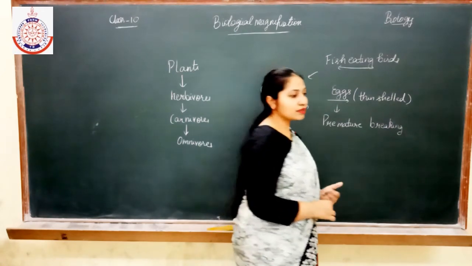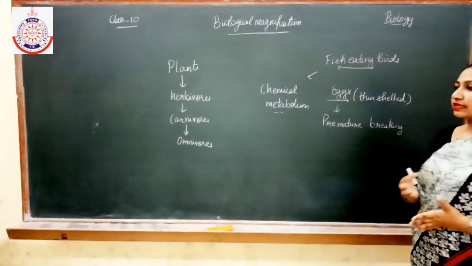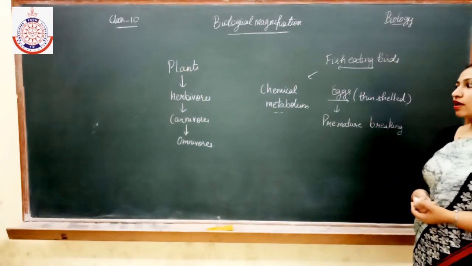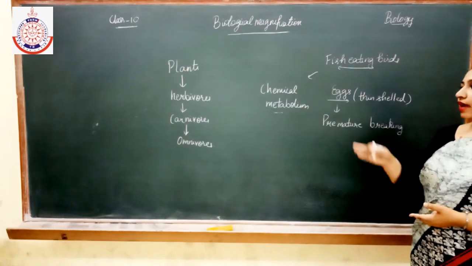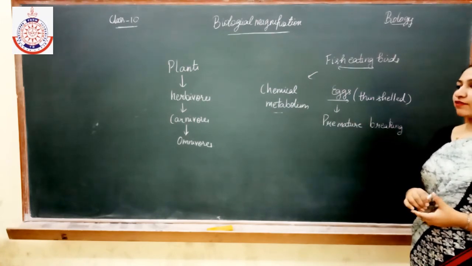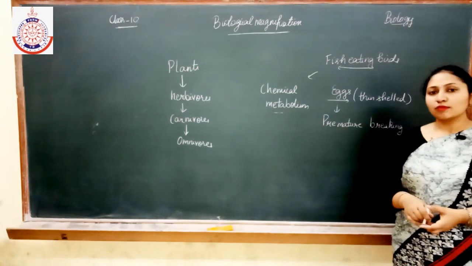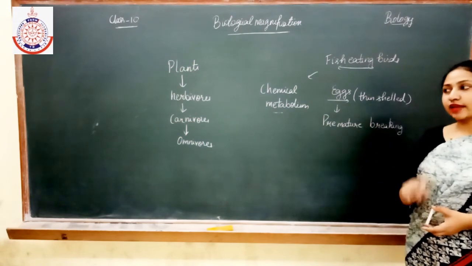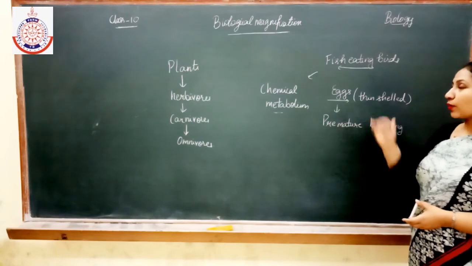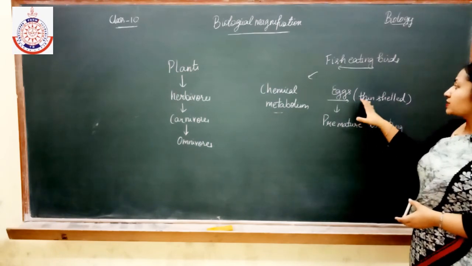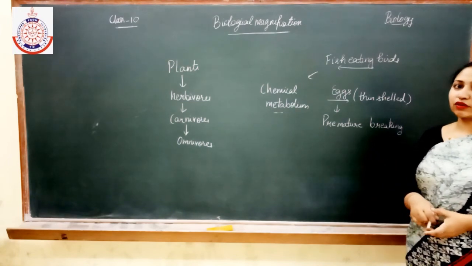So these are some consequences of biomagnification, and these chemicals are very harmful. If they get accumulated in the food chain and then in the higher trophic level, the organisms present at the highest trophic level are mostly affected in their health. And in the case of the aquatic food chain, it results in the thinning of the eggshell, which results in the premature breaking of the eggs.